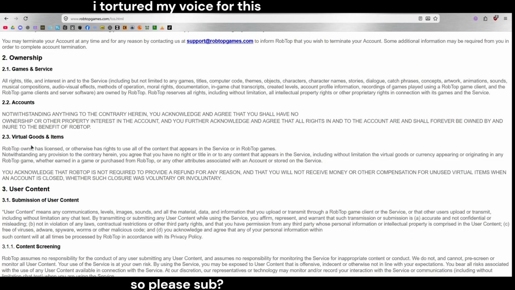You acknowledge that RobTop is not required to provide a refund for any reason, and you will not receive money or other compensation for unused virtual items when an account is closed, whether such closure is voluntary or involuntary.